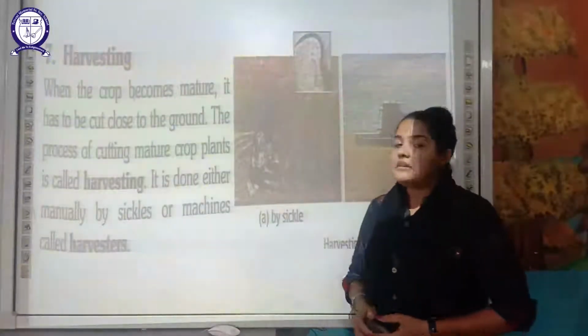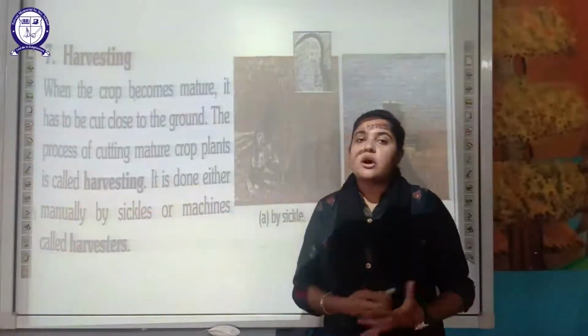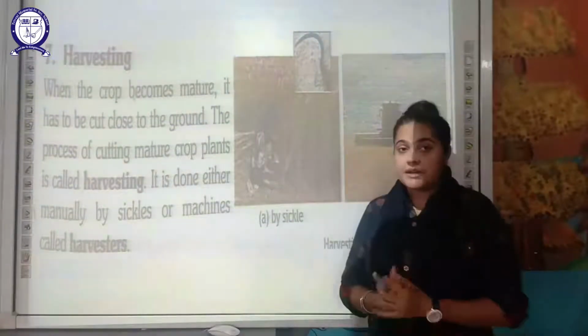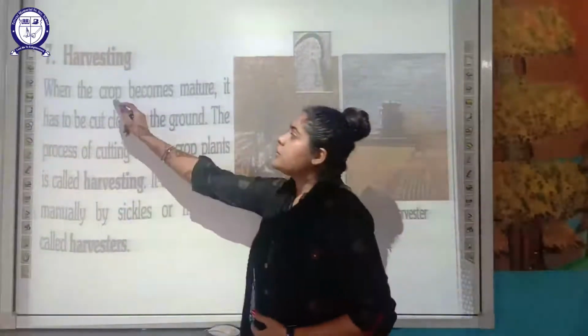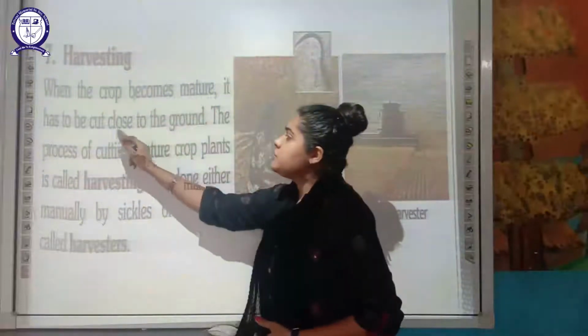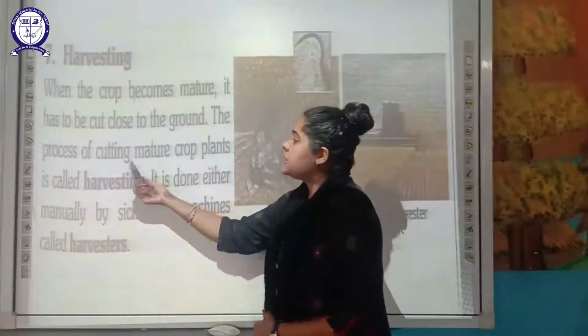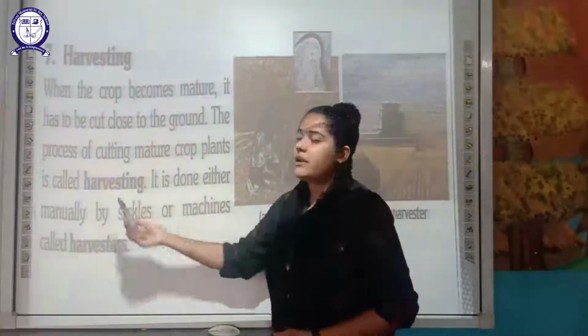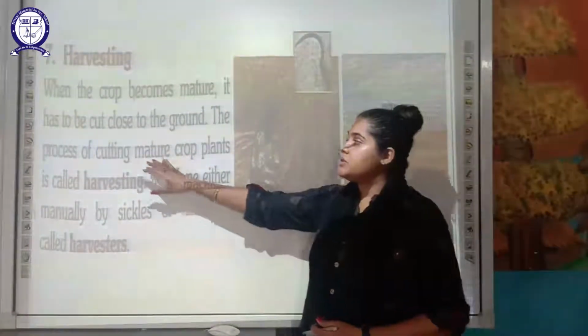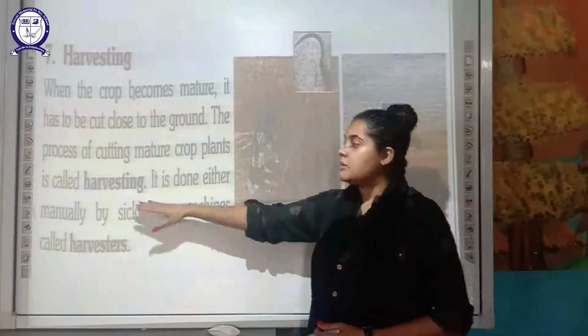The next is your seventh step, that is harvesting. Once the crop has matured, it requires cutting. So when the crops become mature, they have to be cut close to the ground. Okay, it needs to be cut. The process of cutting the mature crop plant is called harvesting. So this process in which mature crops are cut is nothing but harvesting.